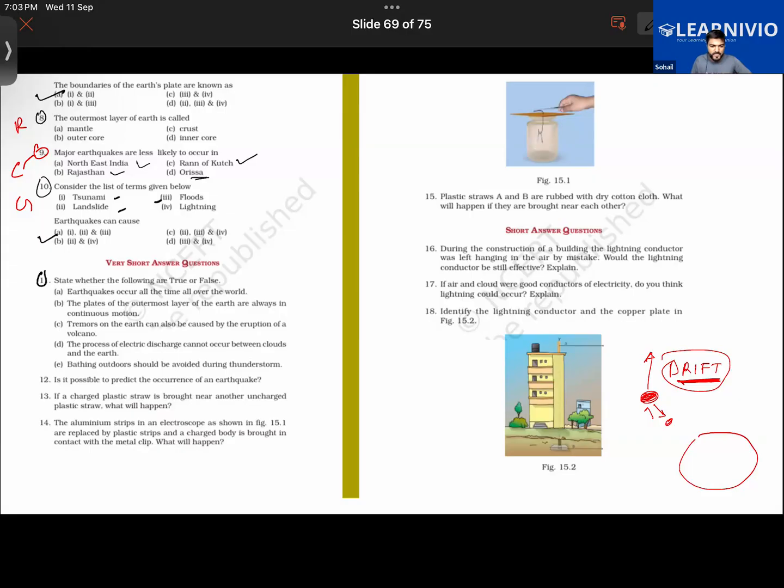Sir, if two plastic straws are rubbed, only the other straw will get charged, as the charge is transferred from the charged straw to the uncharged one. What about others?